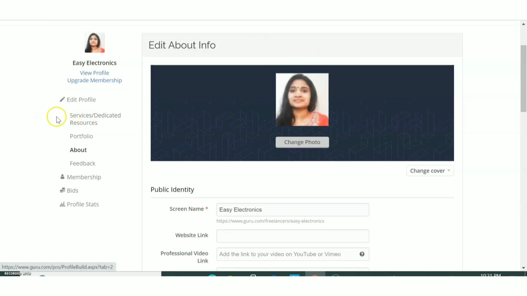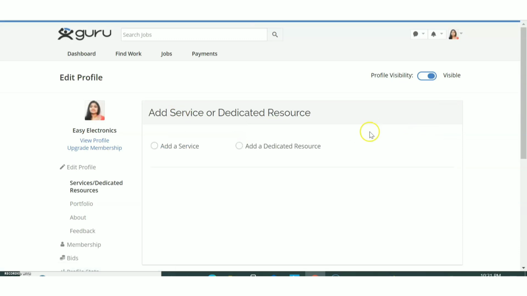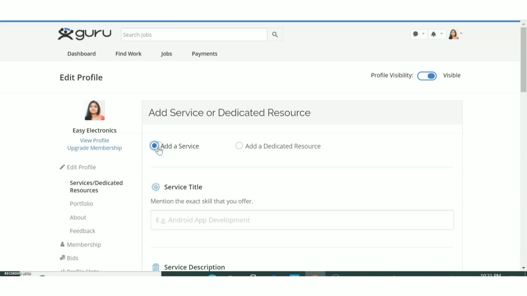Then there is another icon which is called services and dedicated resources. Okay. Just click on it. You can see add a service or a dedicated resource. So you can click on it and just click on add a service.